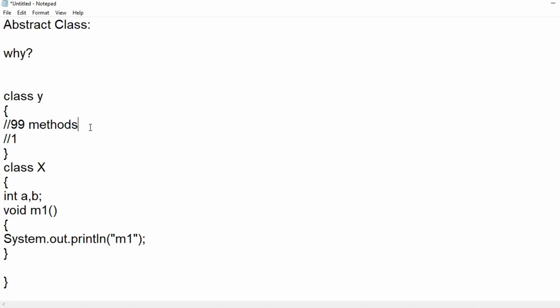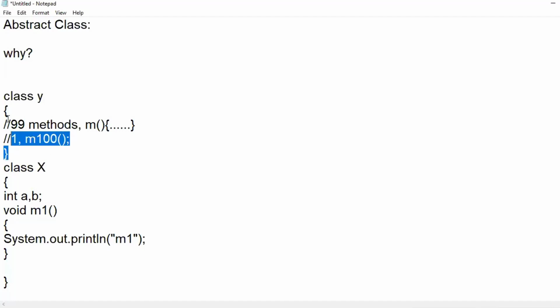So what does it mean? For all these 99 methods, say the methods are from M1 to M99, I have a description. Having a description means curly braces. A method definition will be enclosed in curly braces. For this particular method, that is method M100, I don't have a definition. When I don't have a definition, I need to end it with a semicolon, saying that I don't know what has to be written within this method. So this is a scenario.